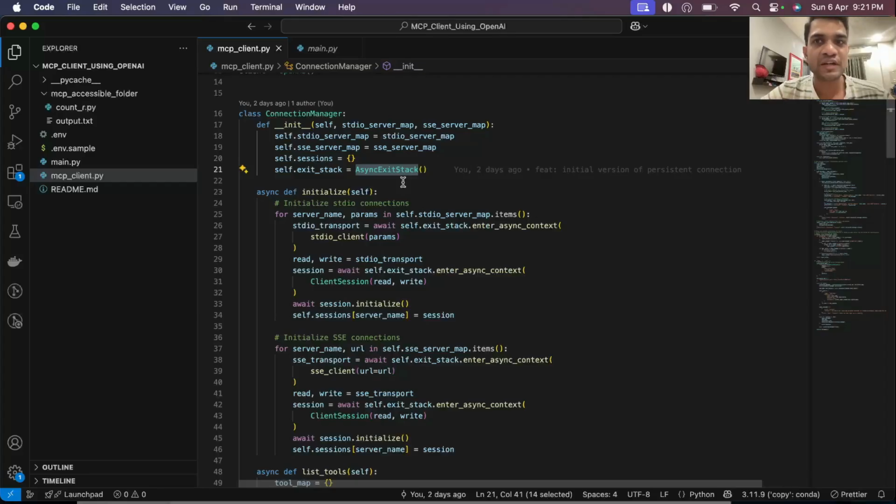We are using this async exit stack for resource management. Honestly, I referred to LangChain's adapter. I'll put the links below. Even though official MCP docs and the LangChain MCP adapter were helpful to understand how to write this, so you can also go through it.